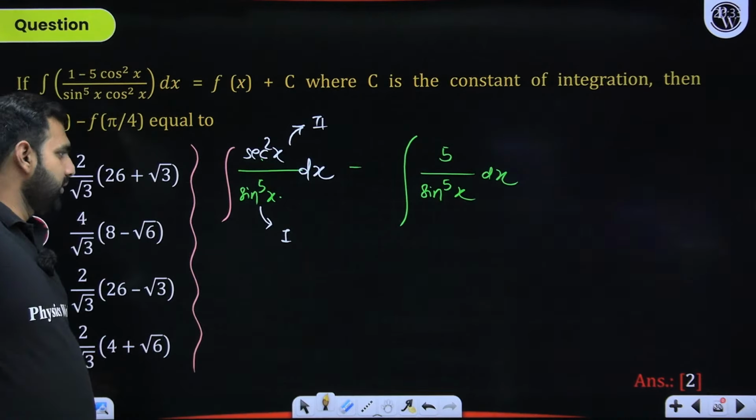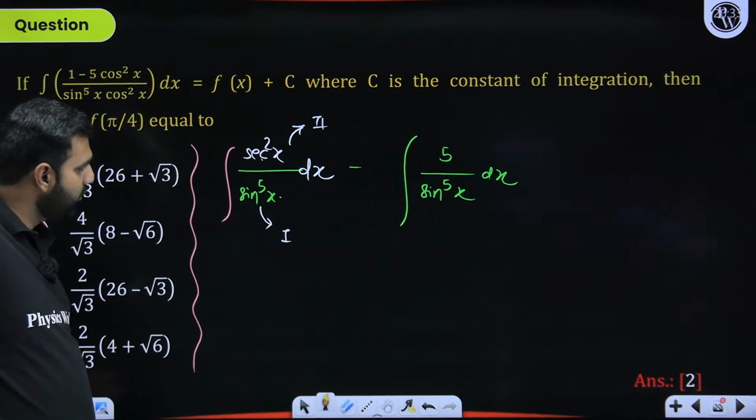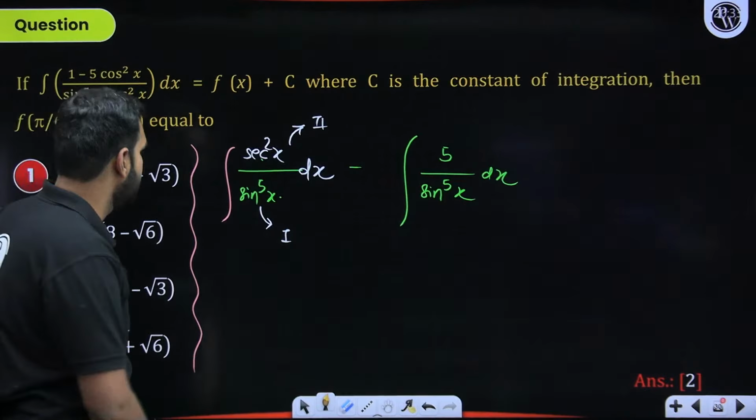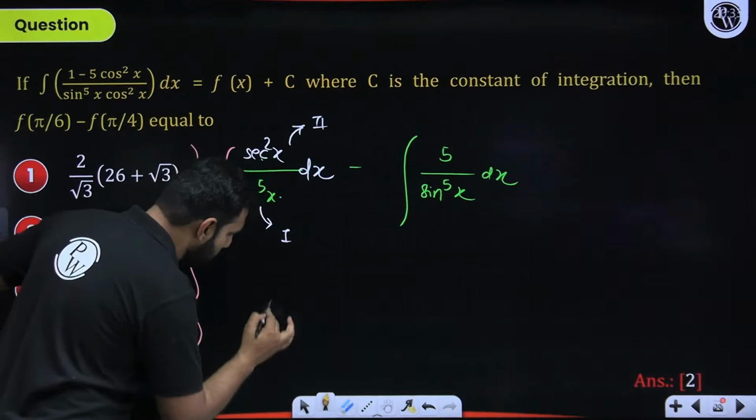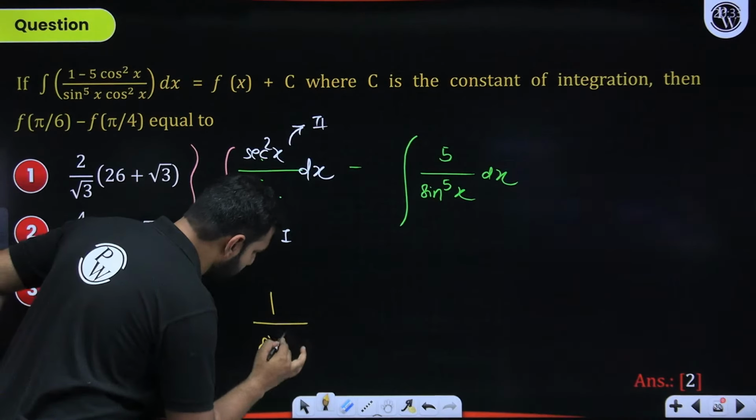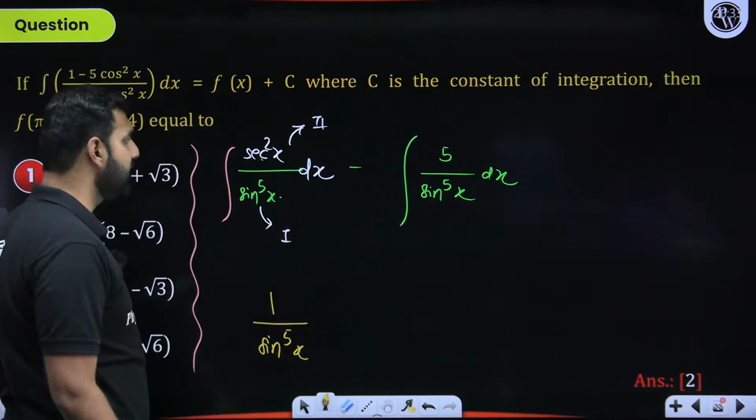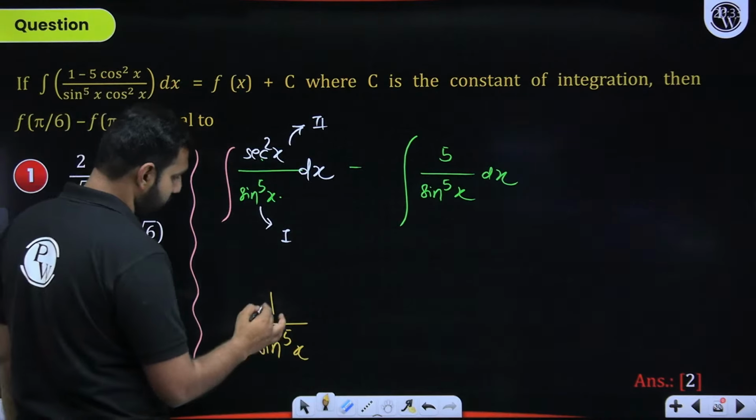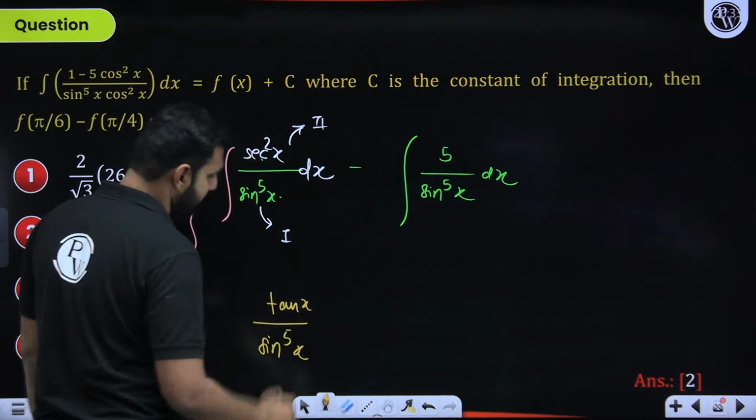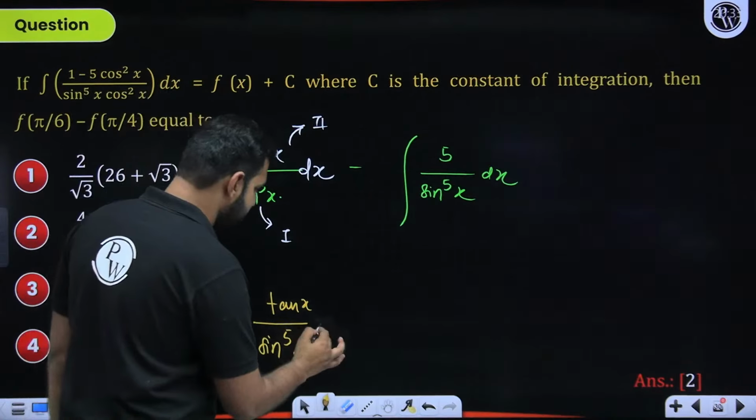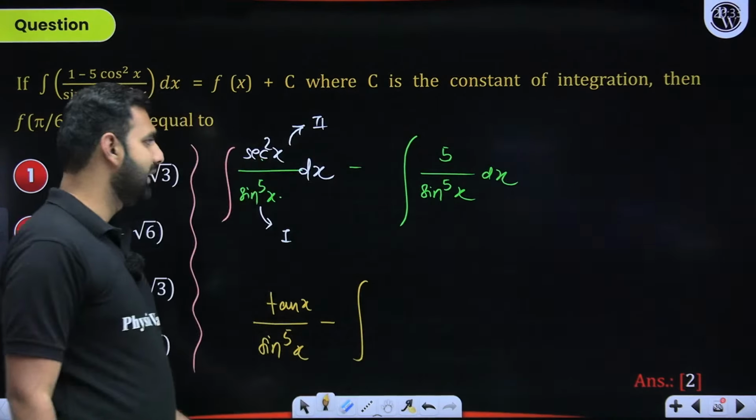So first function as it is, integration of second function. I think I have chosen it correctly, yes. So here, first function as it is, which is 1 upon sin x to the power 5, into integration of second function. The integration of sec square x is what we all know, tan x. Did you understand it? Minus integration of derivative of first function.